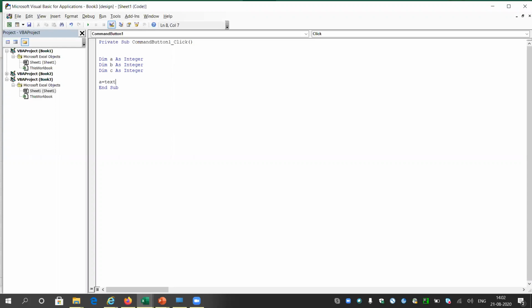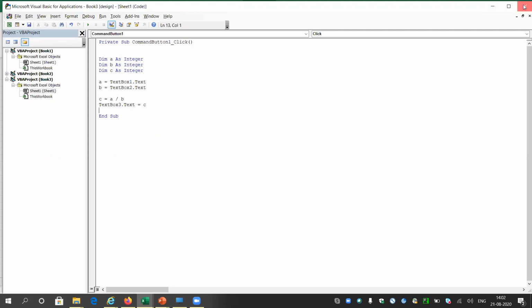I have initialized three variables A, B, C. A will take the input from the text box one, meaning whatever will be written in the text box one will be inserted into the variable A. We have a pretty good idea on variables right now because we have already covered the first class, where we learned how to handle some of the variables. Now I will just divide A and B and put it inside the variable C. And at last, in the text box 3, I will print the value of C. That's all I want to do.